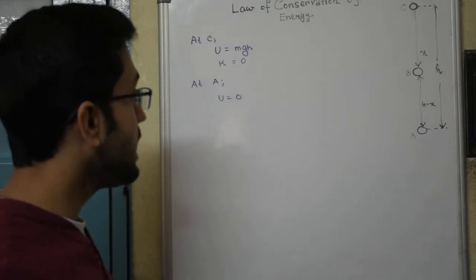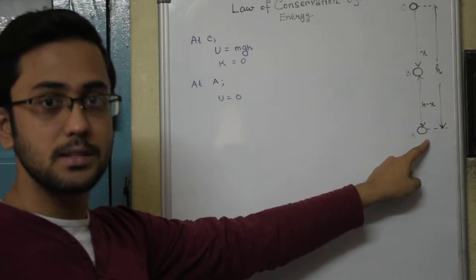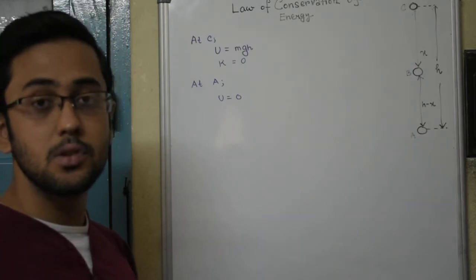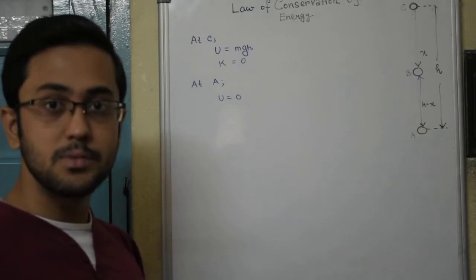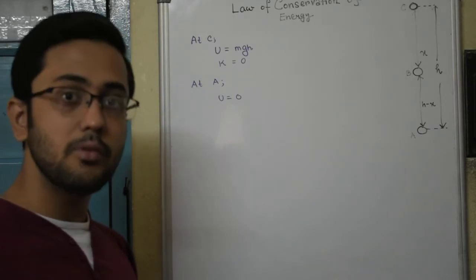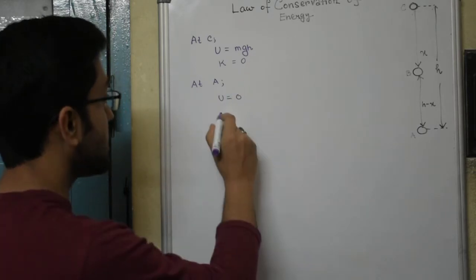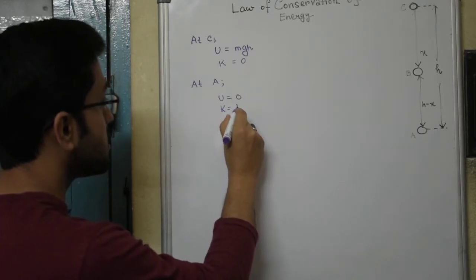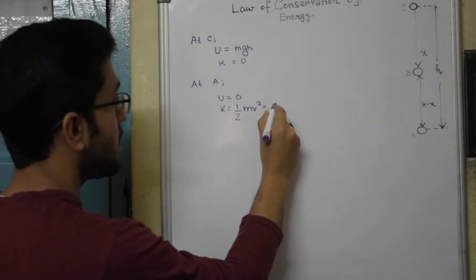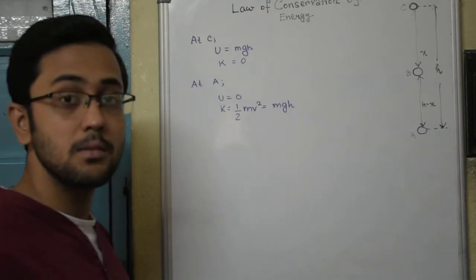At the point A, that is when the ball has just reached the ground, just before falling on the ground, at this point the potential energy is 0, because now h has become 0, it has already travelled the distance h. So though it has got the weight mg, because h is 0, the final product is 0. And the kinetic energy K, which is equal to half mv squared, is equal to mgh. Now how come kinetic energy becomes mgh?